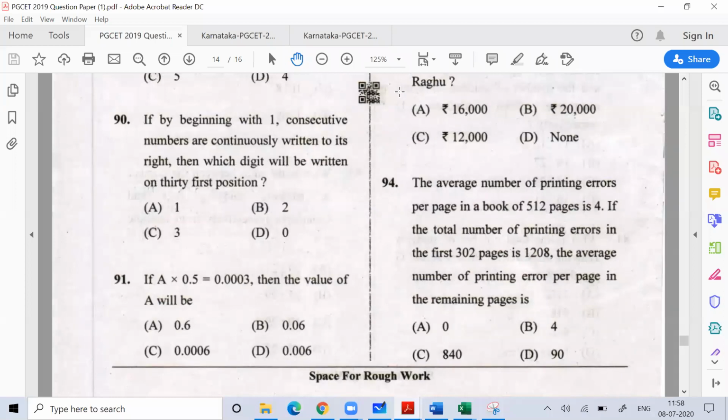What is 0.5? 0.5 is 1 by 2. So what is the value of A? 0.0006. That's it. Do you really want to use pen? Please don't do that. Don't think of dividing 0.0003 by 0.5. Please don't do that stupidity. Always try to convert decimals into fractions. What is 0.5? 0.5 is 1 by 2. So A into 1 by 2 is 0.0003. So what is A? 0.0003 into 2 means 0.0006. You got the answer.